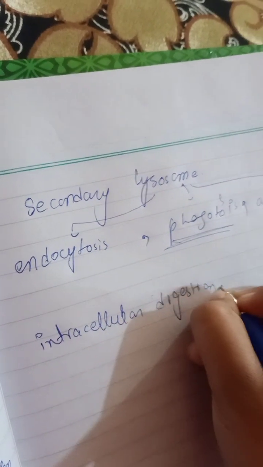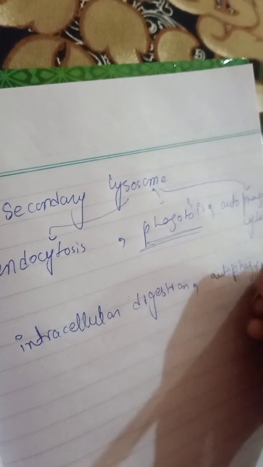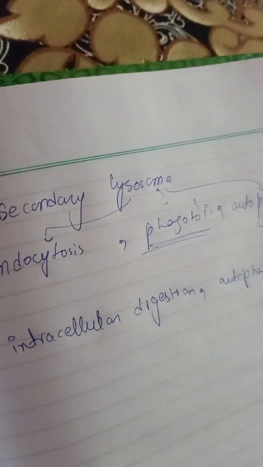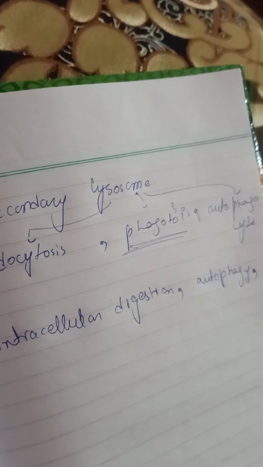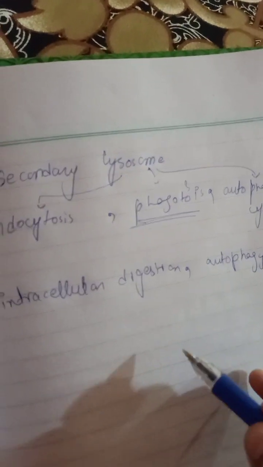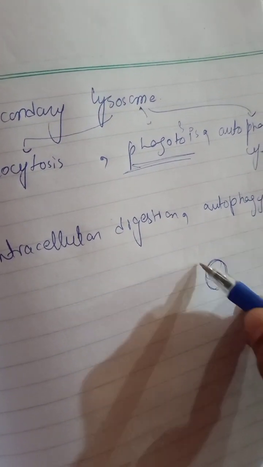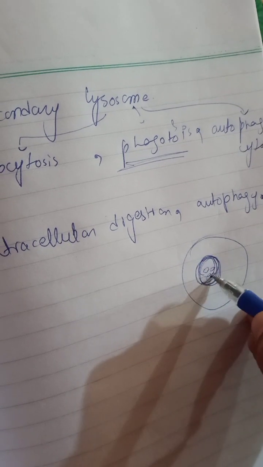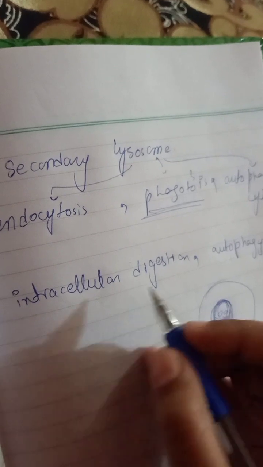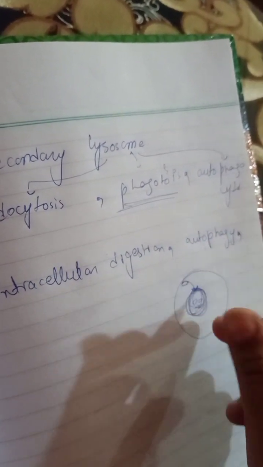Intracellular digestion, autophagy. What's autophagy? I will be telling you too. Autophagy, and sometimes they also release the extracellular enzyme too. Okay, so as you guys all know, in the vessels, the food vacuole is there. So I told you guys there is a food particle inside, this is the food vacuole. Okay, so the lysosome will be fused with the food vacuole, and for example this is an amoeba structure and they are in the food vacuole.